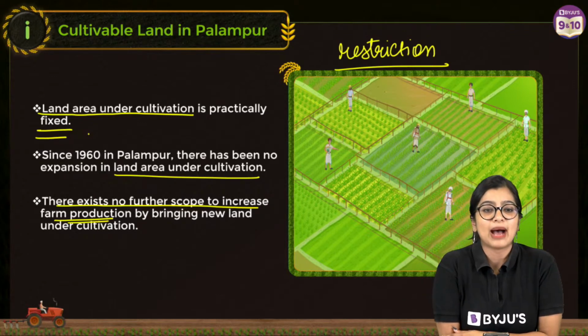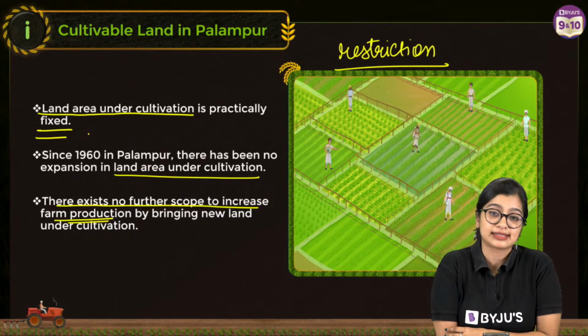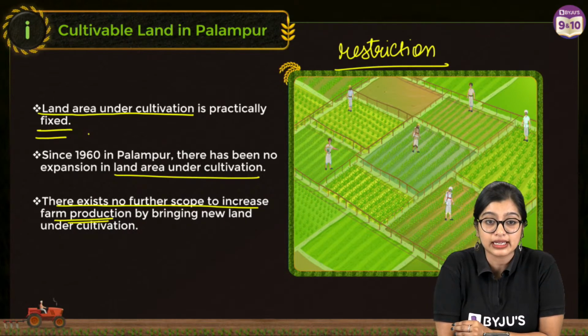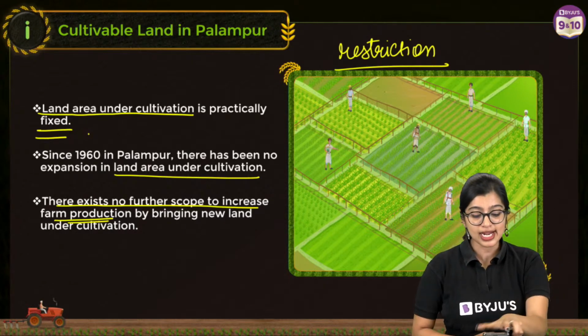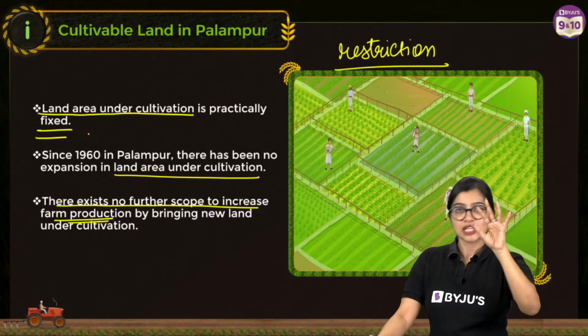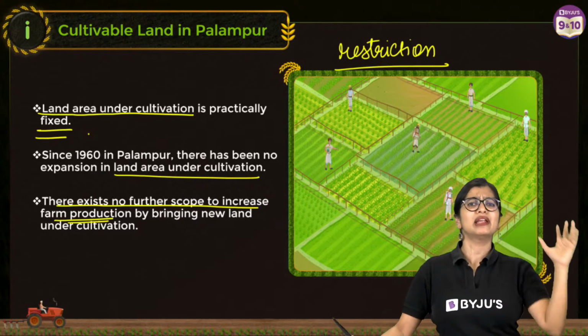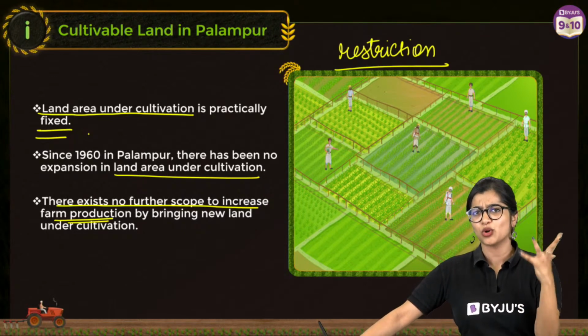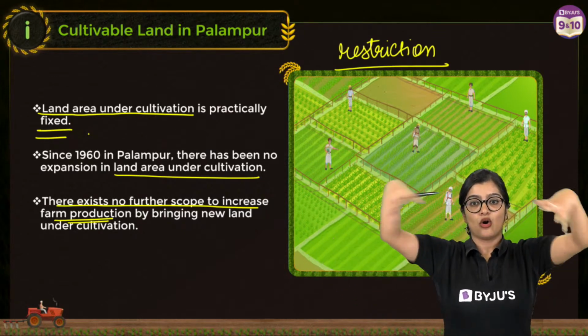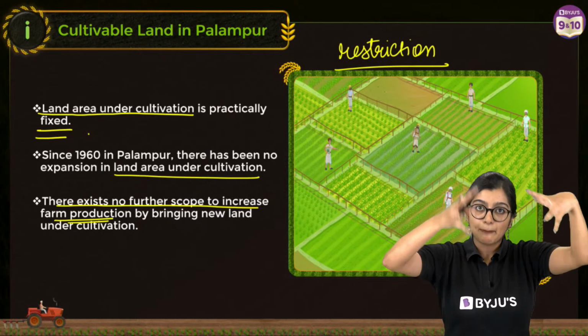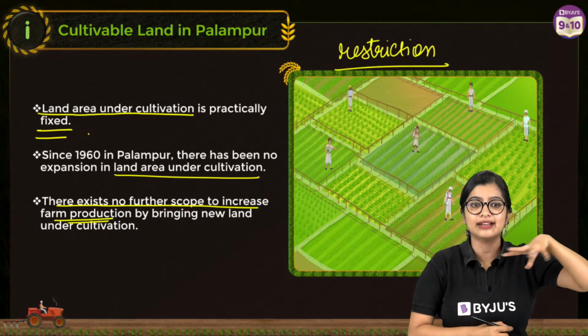Ma'am, fixed land means every person has some hectares of land and they can't increase it. See, fixed land, yes and no, right? Fixed land means that they have some amount of land allocated to them, and there could be cases where if I want to go and buy some land also, I can do that. But basically in the area of the whole village, the percentage of land that gets dedicated is more or less fixed, right?